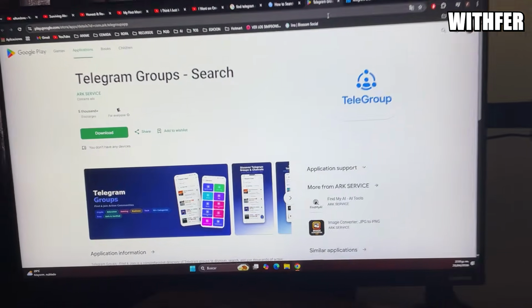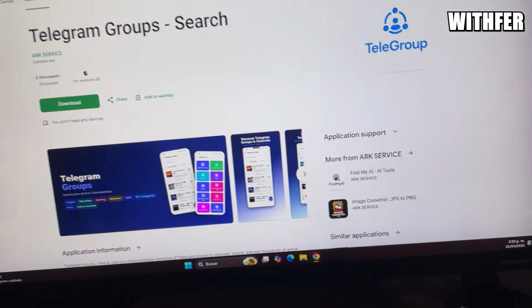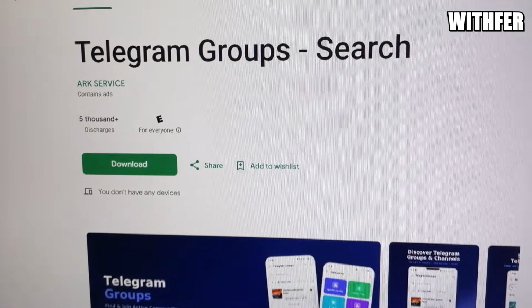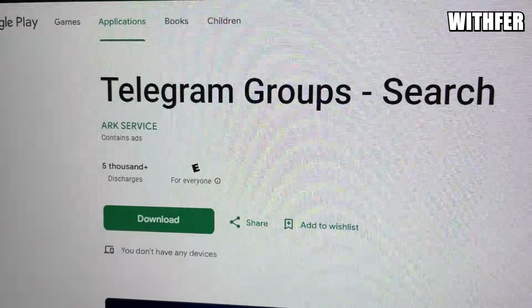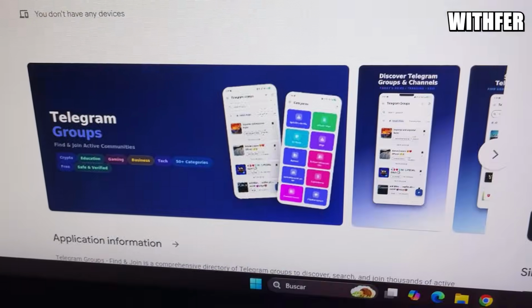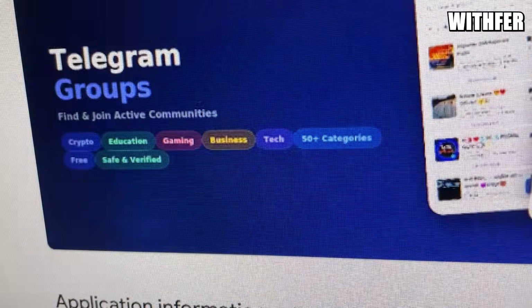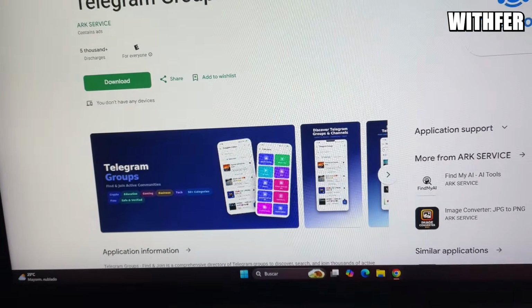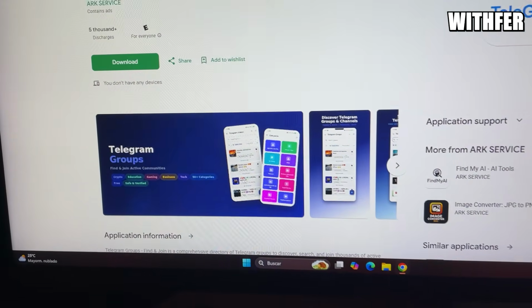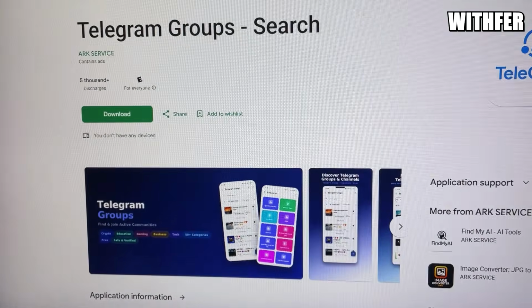The first is you can open any app on your mobile, iPhone or Android, about Telegram group shares. You can find apps like that, and you can write example words like gaming, education, crypto, business, bets. I don't know what topic you want, but this is one way.